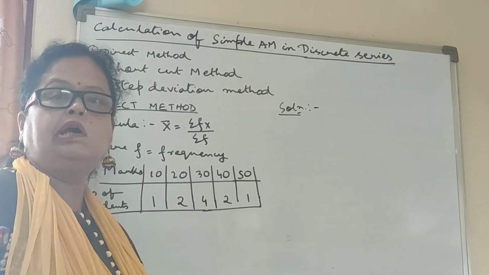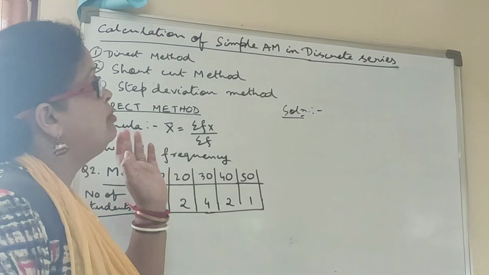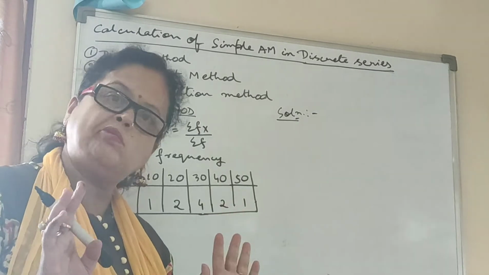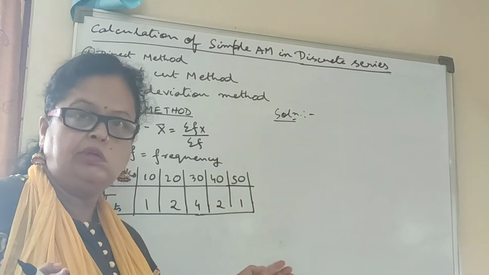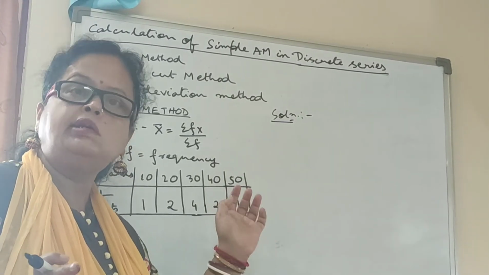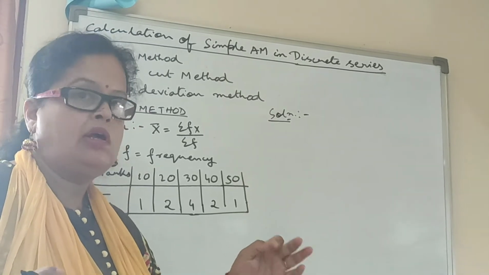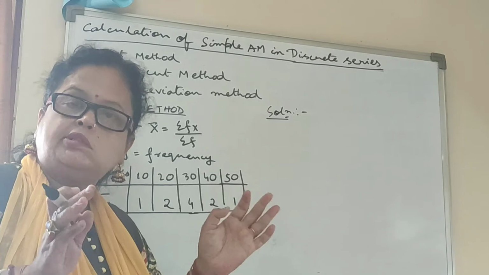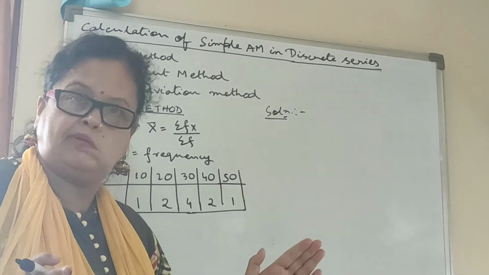Until now we have done calculation of simple arithmetic mean in individual series. That means one series we have covered. Now we are going to do calculation of arithmetic mean in discrete series. Already I told you, once more I am repeating, what is discrete series? It is a series having frequency.